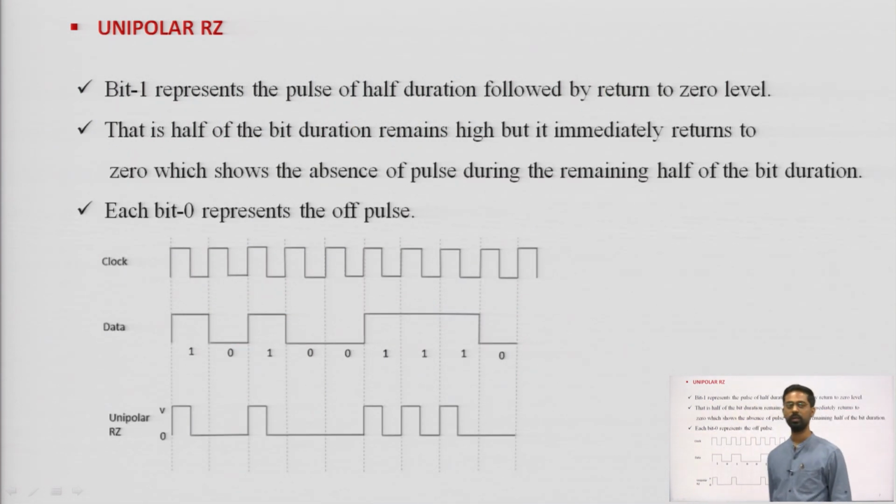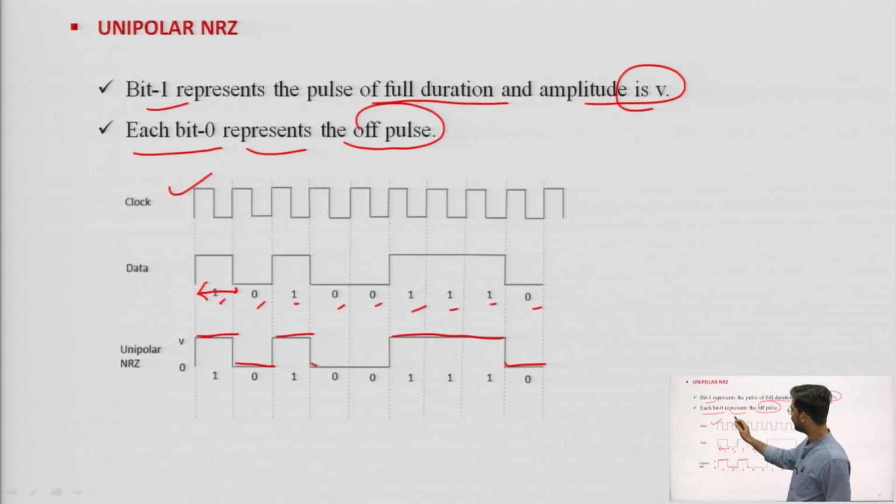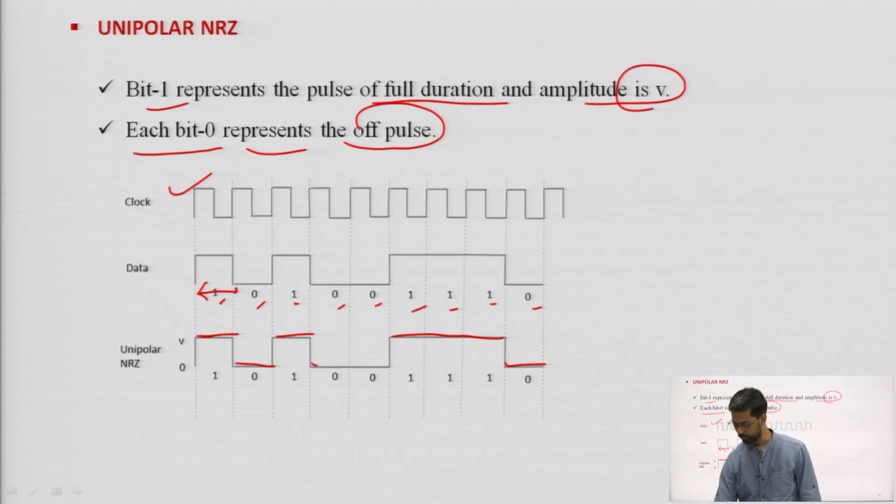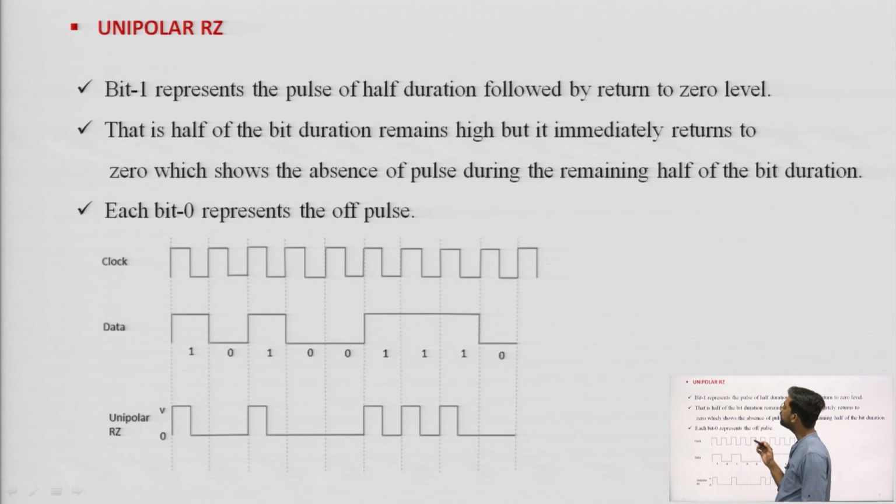Similarly for unipolar, now the unipolar RZ case. Here we can see that in the NRZ case, the waveform does not come to 0 in between the bit duration. For the whole bit duration it is level plus V or 0. But in case of unipolar RZ, bit 1 represents the pulse of half duration.